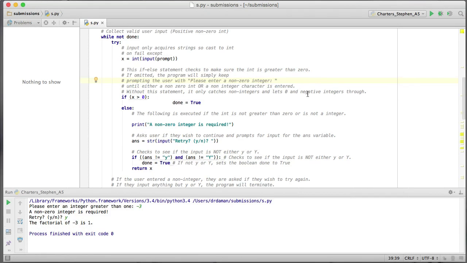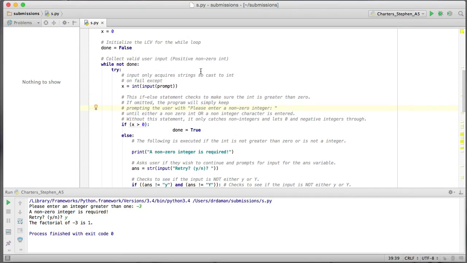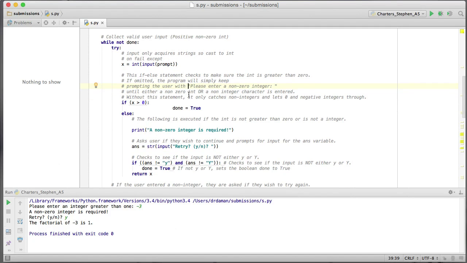Okay, and remember, we're looking not only for non-zero, but for positive non-zero integers, so we would probably want to change our prompt to say positive non-zero integer until either a positive int or a non-integer character is entered. Well, the non-integer character is not addressed in this if loop.